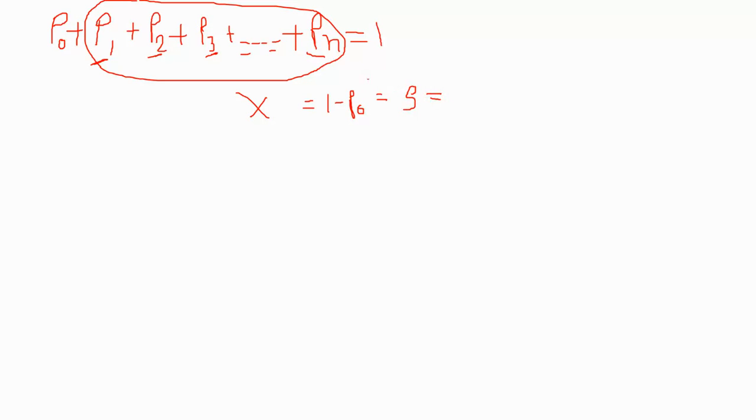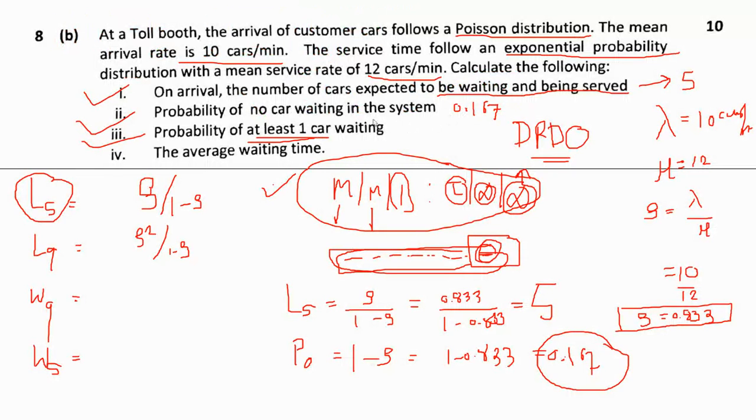Okay, because p0 is equal to 1 minus rho. When you take the minus inside the bracket, it will be rho. So it is 0.833. So this is the answer of the third question.